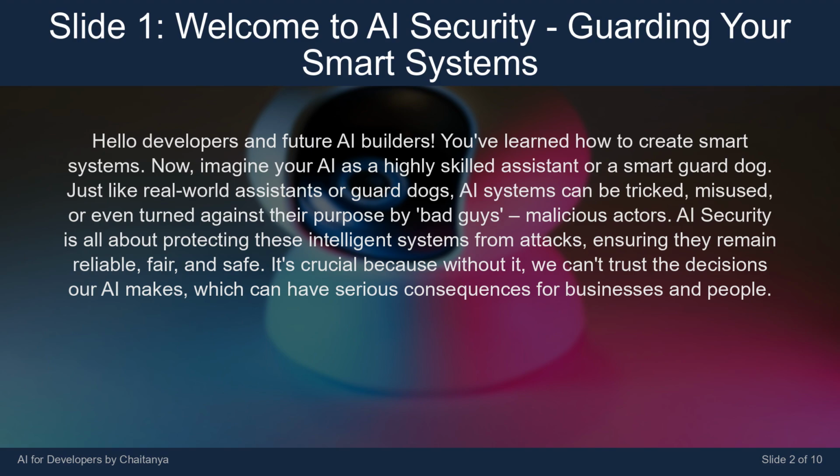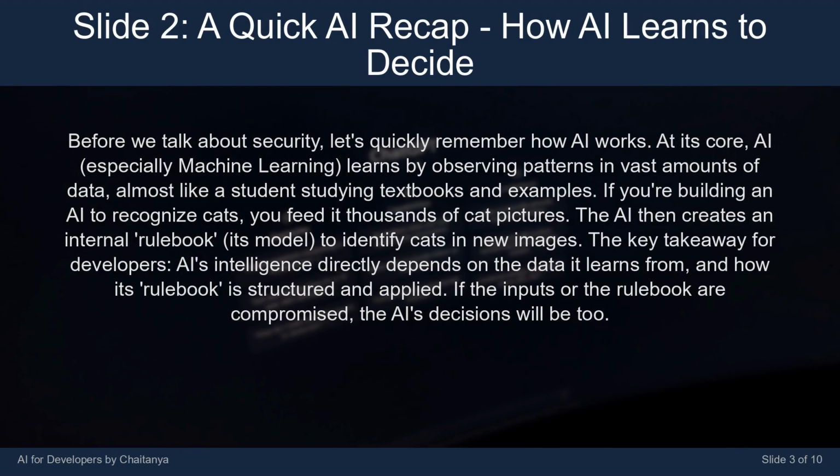for businesses and people. Before we talk about security, let's quickly remember how AI works. At its core, AI, especially machine learning, learns by observing patterns in vast amounts of data, almost like a student studying textbooks and examples. If you're building an AI to recognize cats, you feed it thousands of cat pictures.